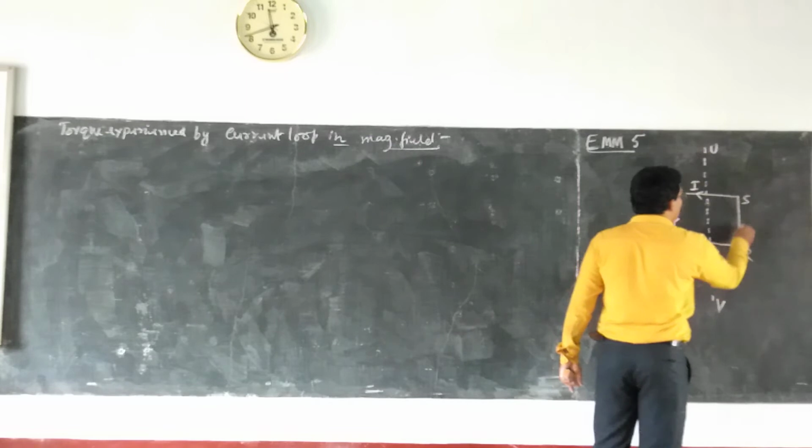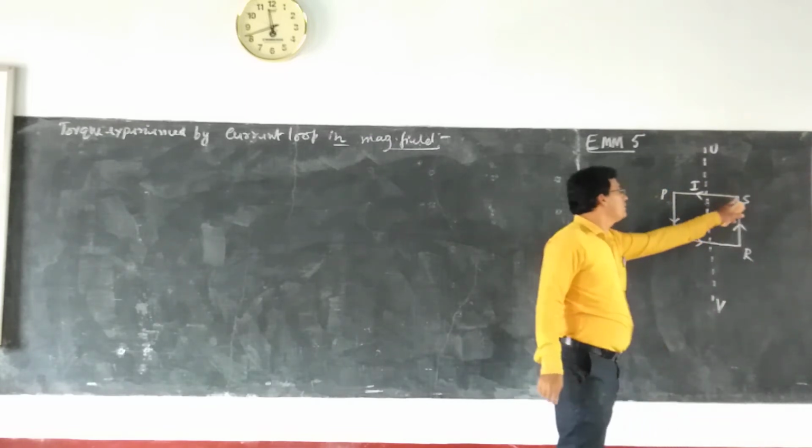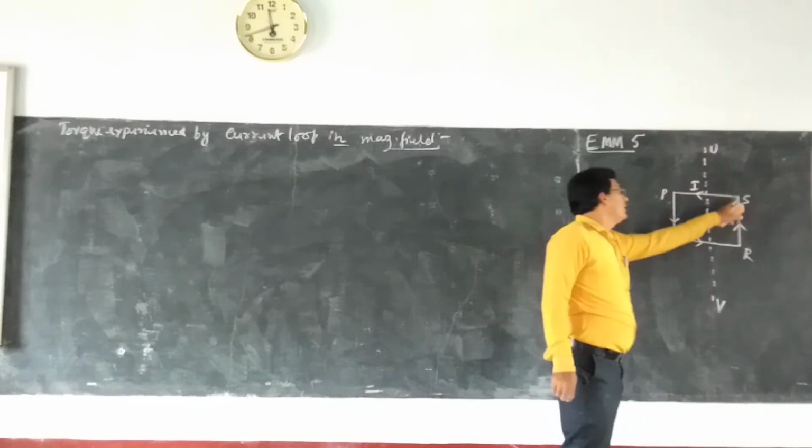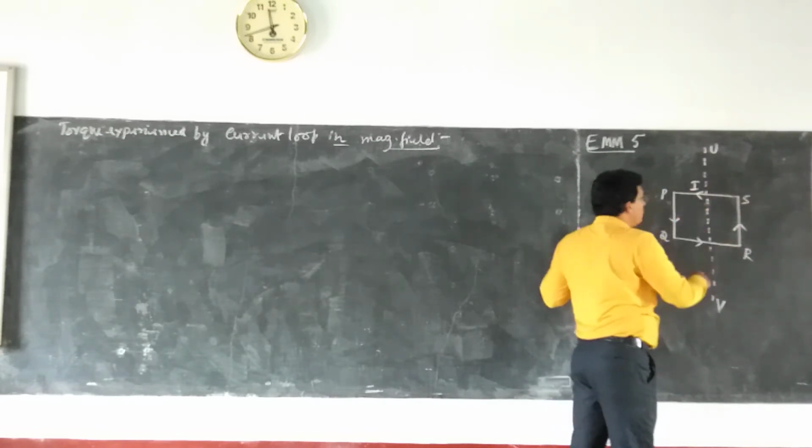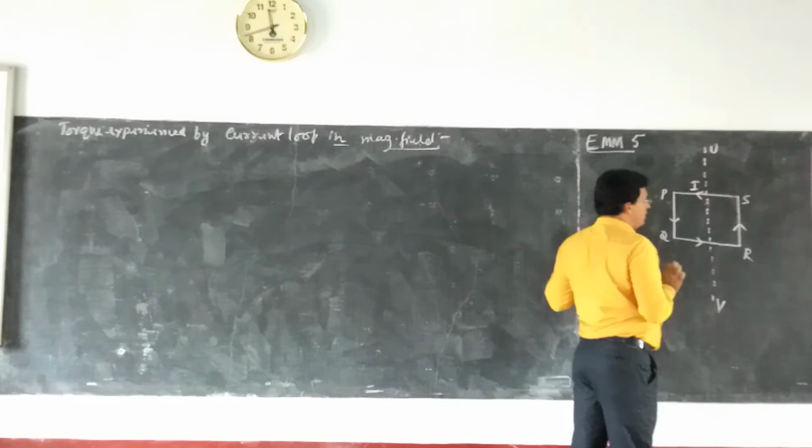It is shown here in 4 arms. The current will be coming like this. It is anti-clockwise, as we can see in the different arms.